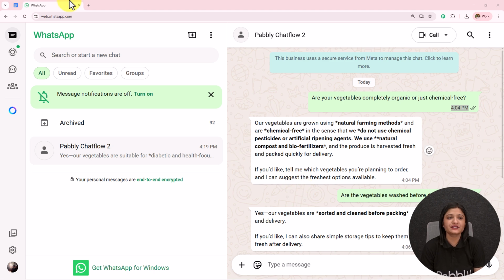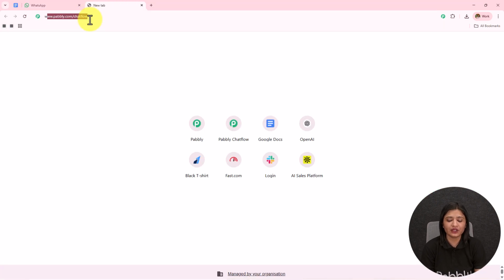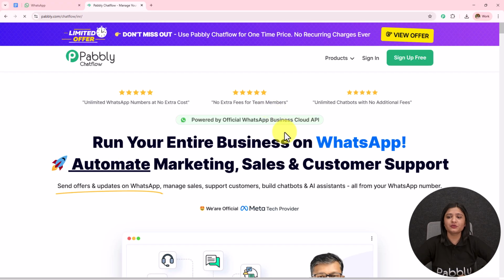Now first we have to visit Pabbly Chatflow. To visit Pabbly Chatflow, we have to write www.pabbly.com/chatflow in the browser. And after browsing this website, we have to sign into our Pabbly Chatflow account. On the top right corner, we can see two options, sign in and sign up for free. If you are an existing user, click on sign in, and if you are a new user, click on sign up for free, and this will give you 100 tasks free on a monthly basis.